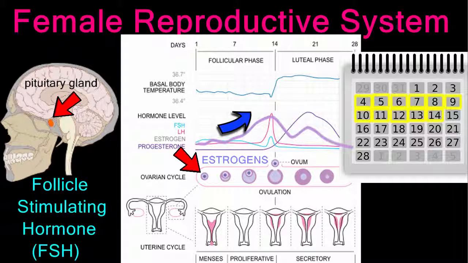The increasing amount of estrogen in the body stimulates the thickening of the endometrial lining of the uterus. This thickening of the endometrium happens to serve as cushioning for a baby if pregnancy were to occur.